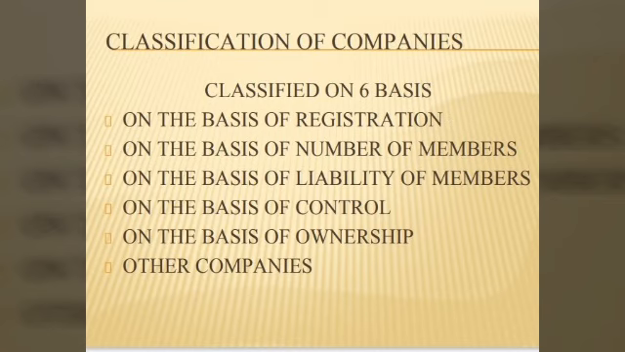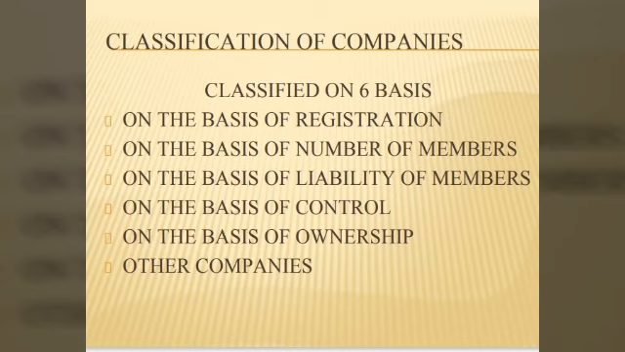First one is on the basis of registration. Second one is on the basis of number of members. Third one is on the basis of liability of members. Fourth one is on the basis of control. Fifth one is on the basis of ownership. And sixth one is other companies, which come not under these 5 bases. The companies which were not classified under the above 5 bases come under the other companies.